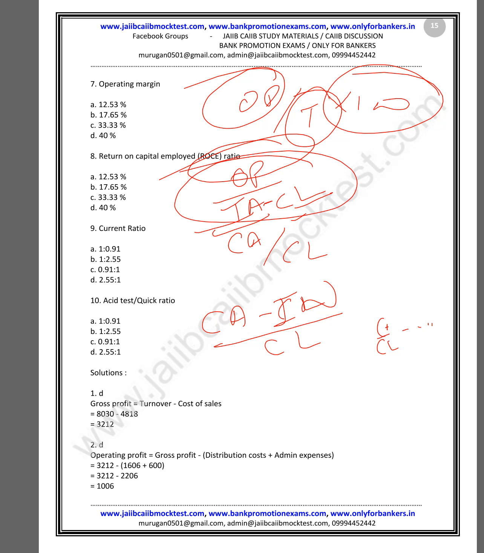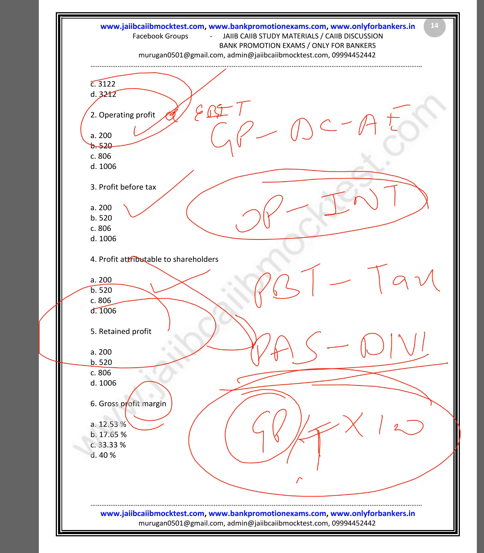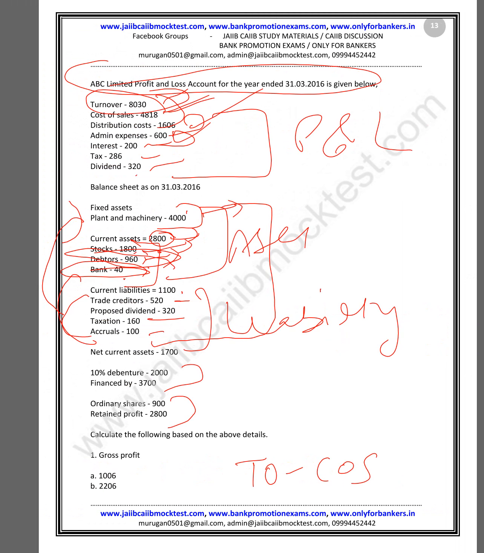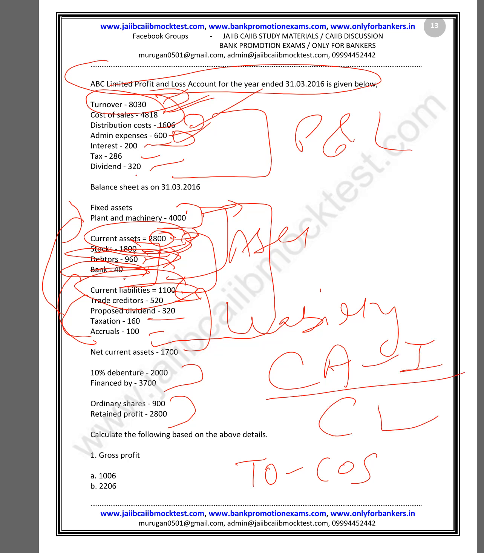Current ratio is what? Current assets over current liability. So if the question asks what is the current ratio, you just write the total current assets and total current liability; current assets divided by current liability is your current ratio. What is quick ratio? Quick ratio is nothing but current assets minus inventory divided by current liability. Here current assets is 2800 minus inventory, which is stocks, divided by current liability. Current liability is 1100. This is your quick ratio.